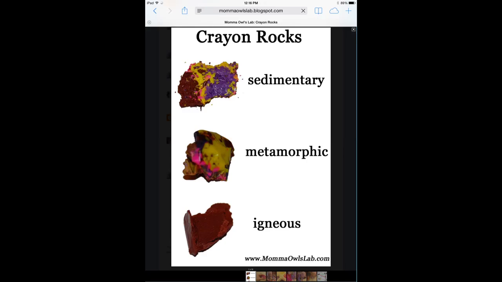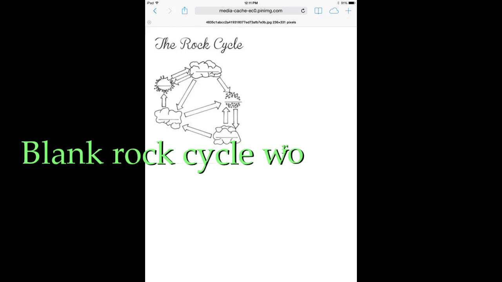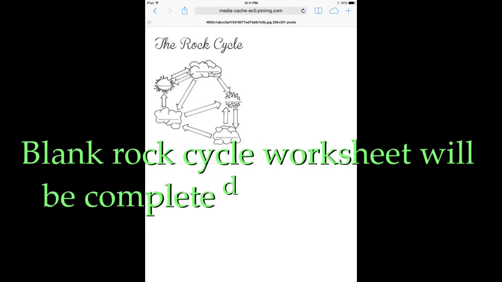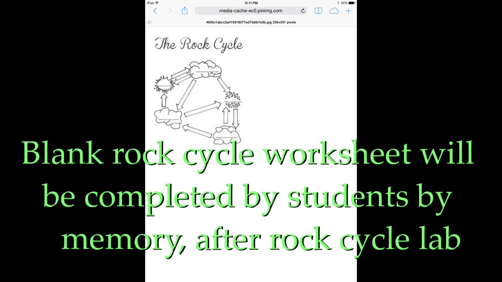On day 5, the students will perform the rock cycle experiment lab, and they will create igneous, sedimentary, and metamorphic rocks. And the students, after the lab, will have to fill out a blank rock cycle worksheet from memory, and this hits on visual, bodily, and the naturalist intelligence.